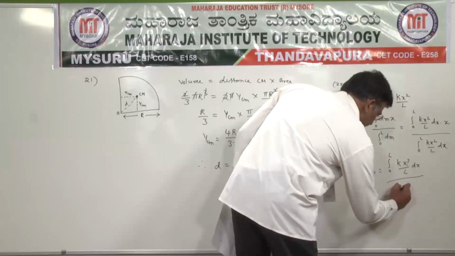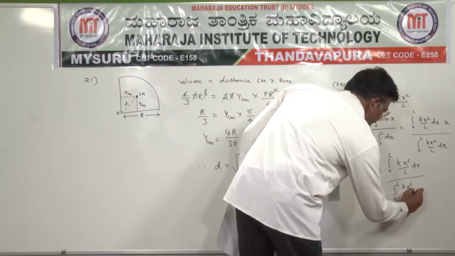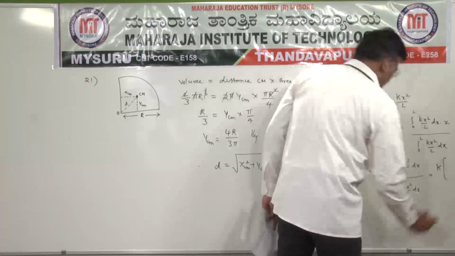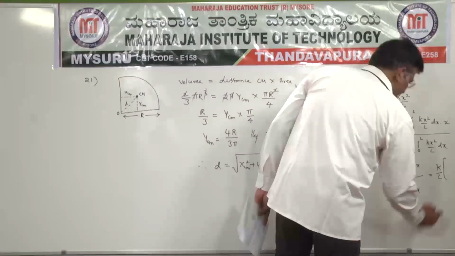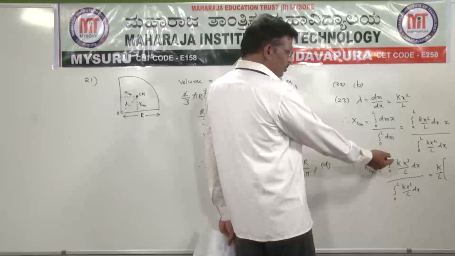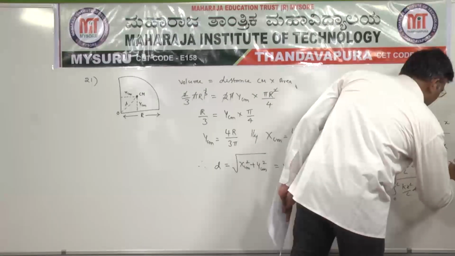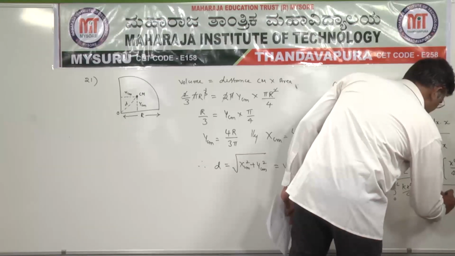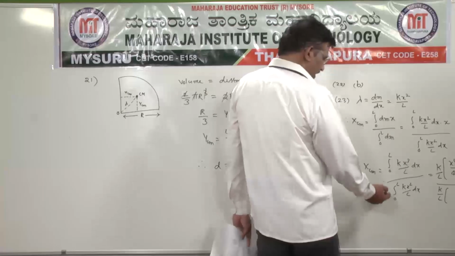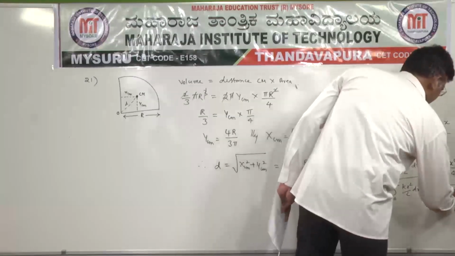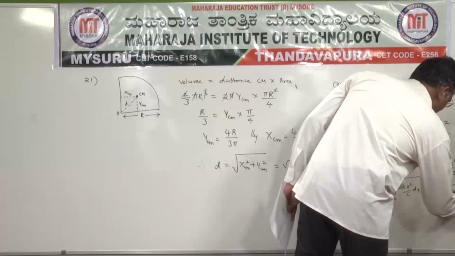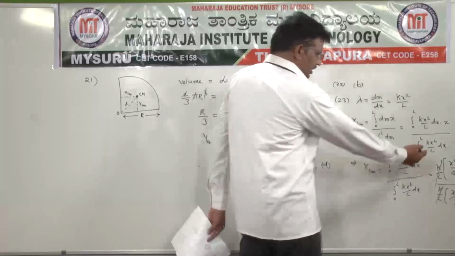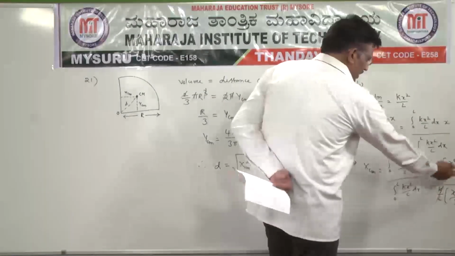divided by integral 0 to L of kx square by L into dx. So k by L we can write outside. The integral of x cube dx is x power 4 by 4 in the numerator, limits 0 to L, divided by the denominator k by L, and here x cube by 3, limits 0 to L. See, k by L cancels, and we have L power 4 by 4 and L cube by 3.